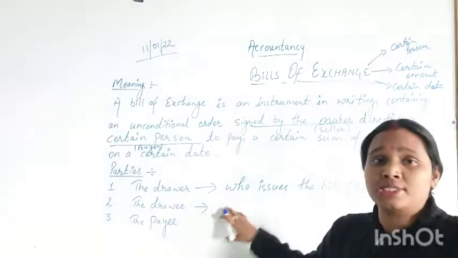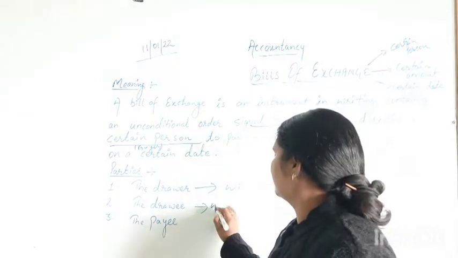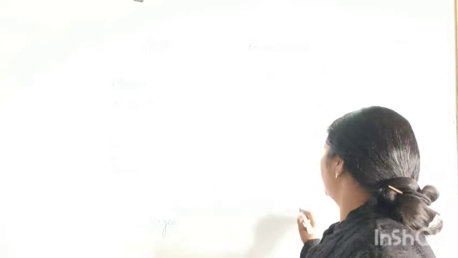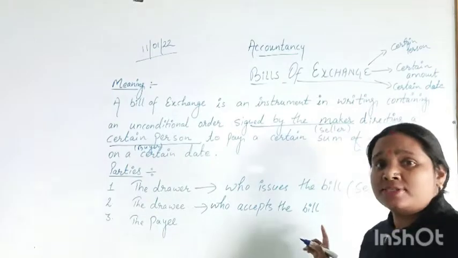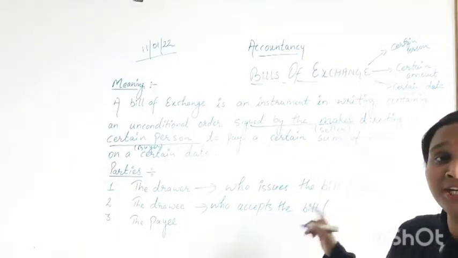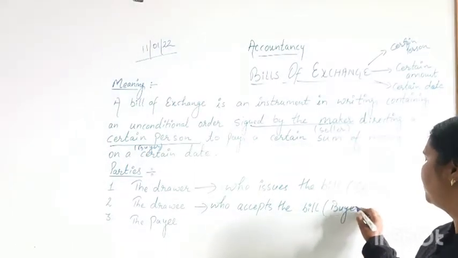The drawee is the person who accepts the bill, or we can identify that person as the buyer.